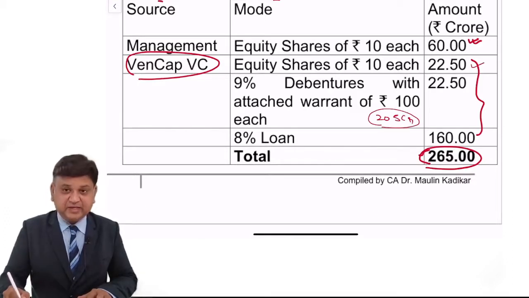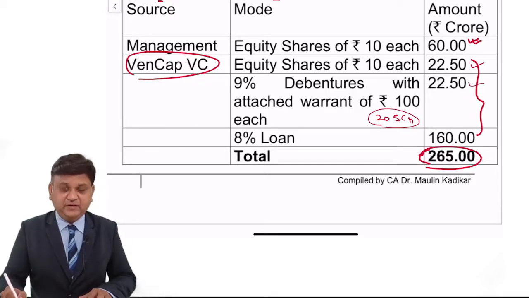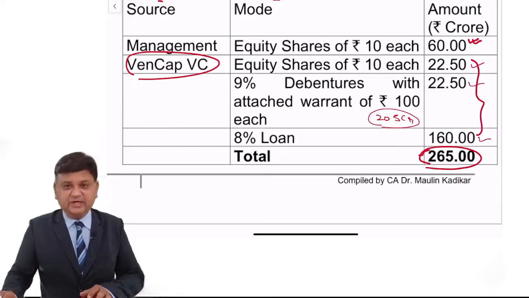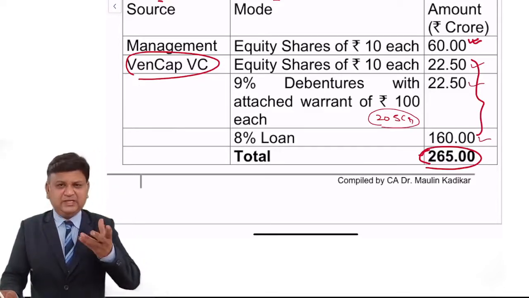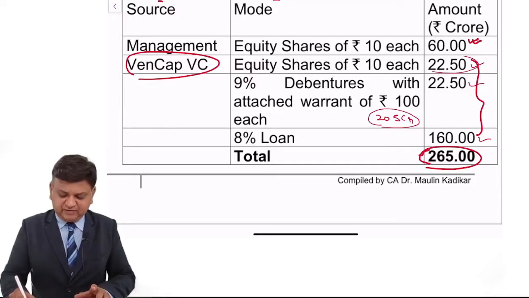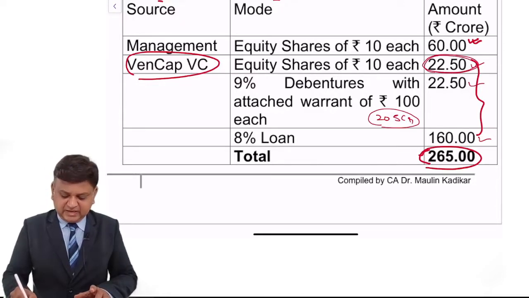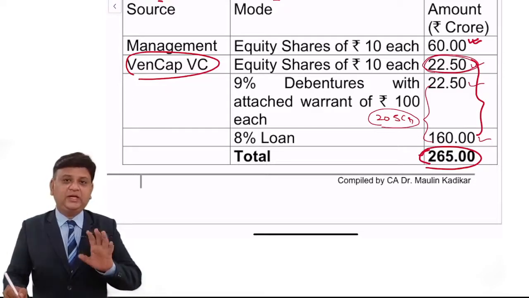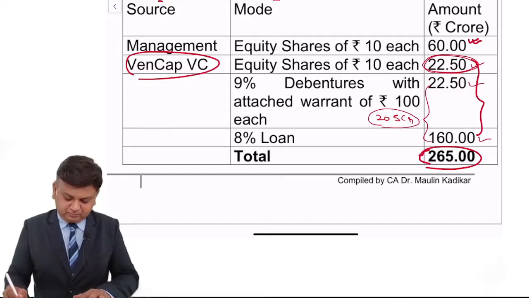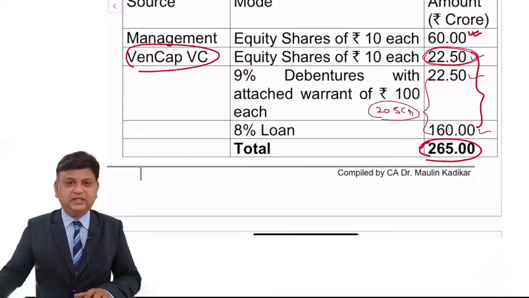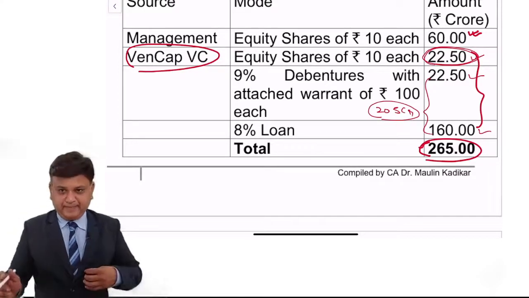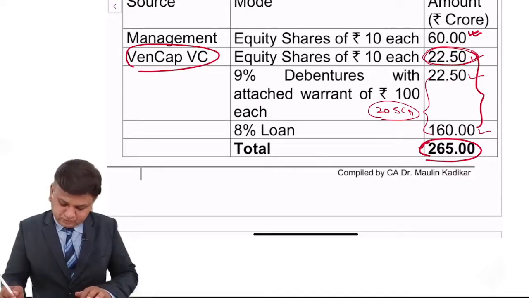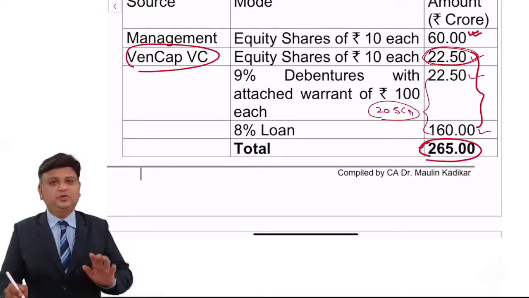consisting of the equity financing of 22.5 crore, consisting of the debentures of 22.5 crore, and consisting of the debt financing of 160 crore. So the total of these three. So basically we understand that there is an equity financing of 22.5 crore and there is a debt financing of 182.5 crore. Okay, there is one more thing that is provided over here. So there is a debt financing of 205 crore.